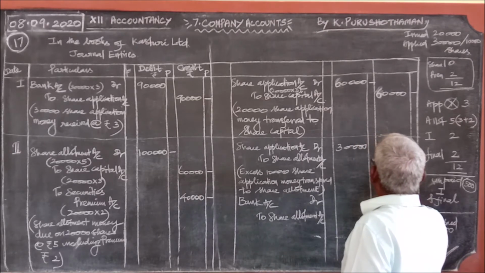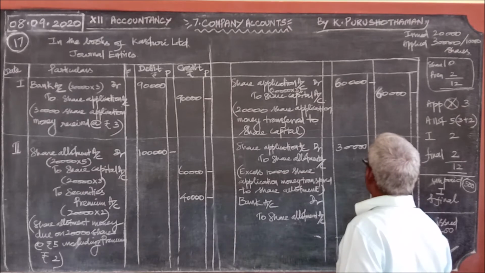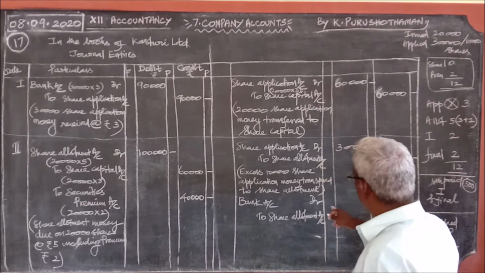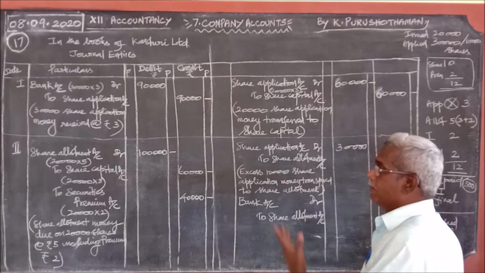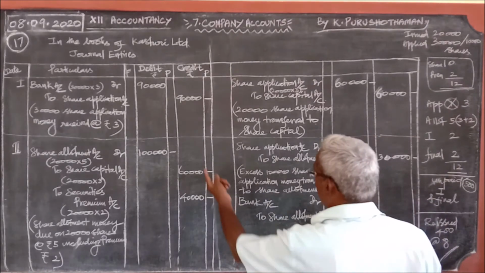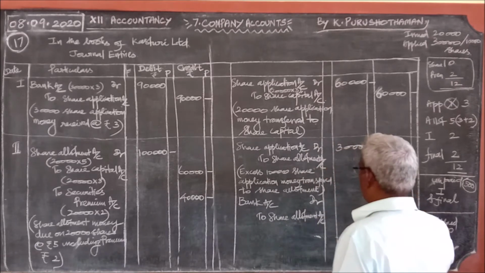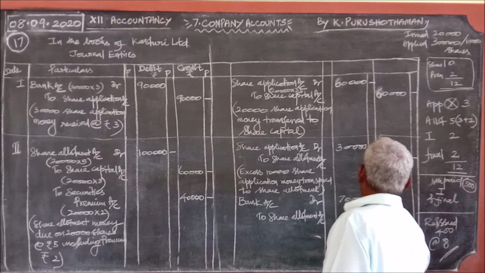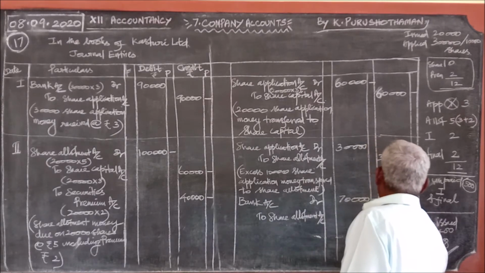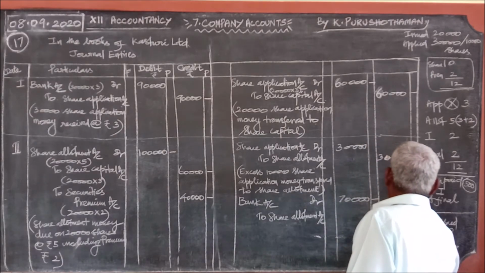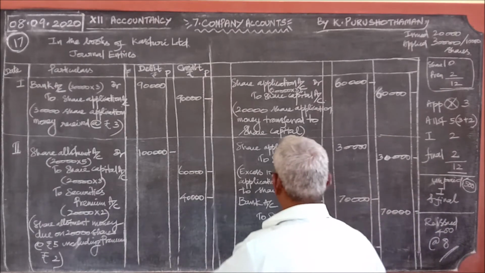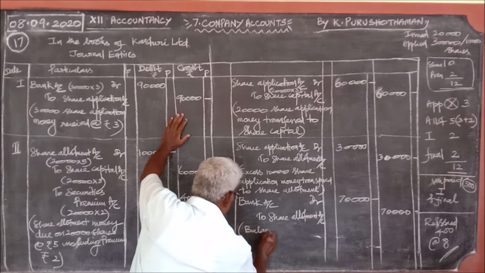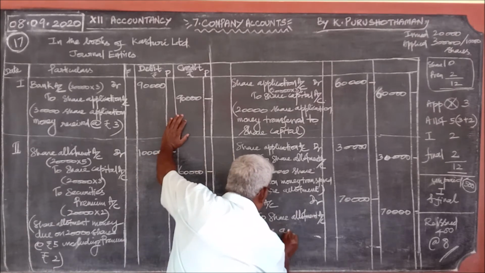Since the shareholders' money of rupees 30,000 is with the company, only the balance amount will be paid by the shareholders. How much? From that 1 lakh, 30,000 has already been paid. Therefore, the remaining 70,000 only will be received from the shareholders. That is the balance allotment money.